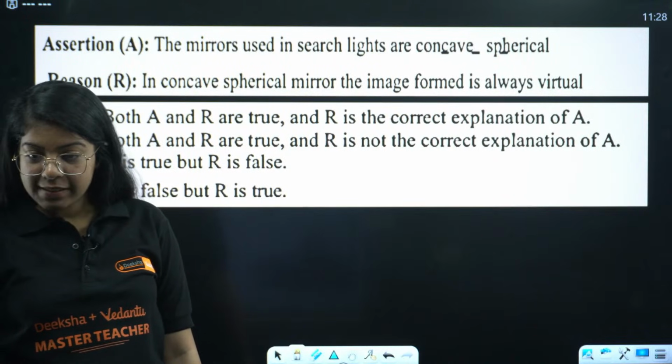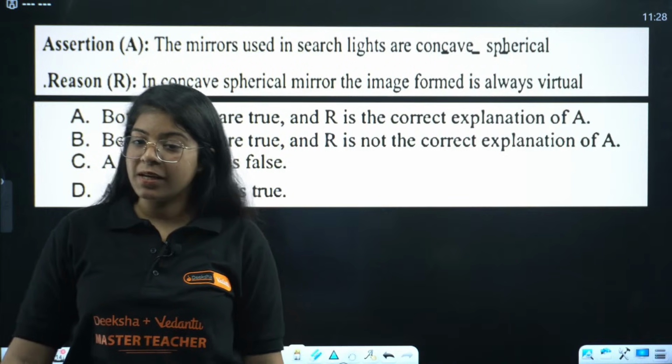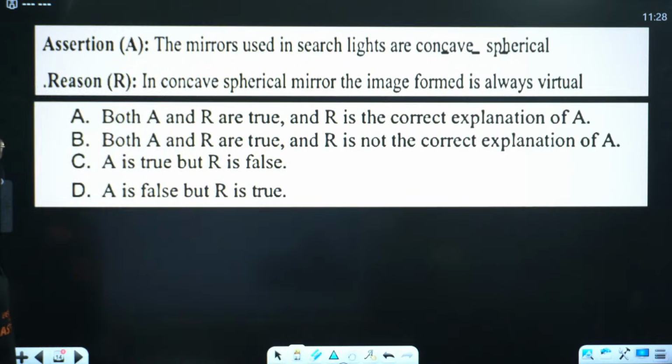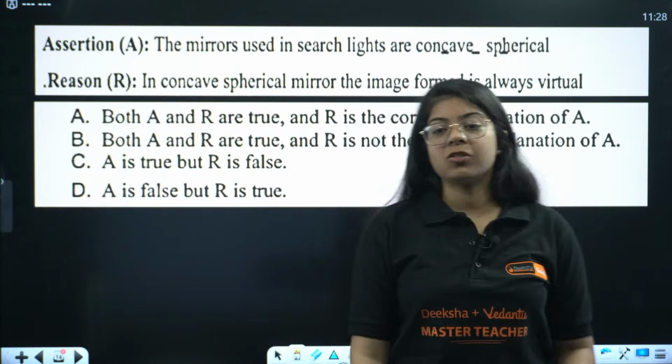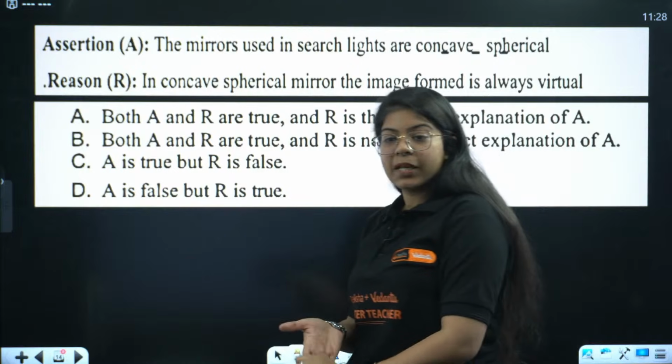Shivani is saying C. Jack is also saying C. Okay, you guys are saying that A is true but R is false. Then let me know, if R is false, what is the exact correct reason? What is not true in R? Let me know.